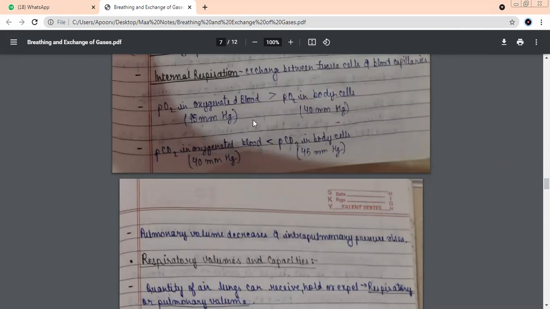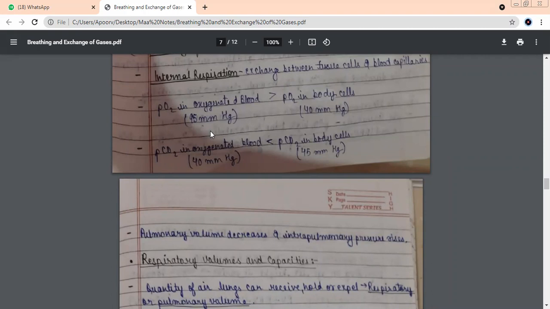Now understand, normal जो हमारे body cells हैं, there the pressure of oxygen is 40 millimeters. How much is the partial pressure of oxygen? 40 millimeters. And the oxygenated blood, the blood which is carrying oxygen, there the pressure of oxygen in that blood is 95 millimeters. So where is it higher? In the cells of our body or the blood which is carrying oxygen?